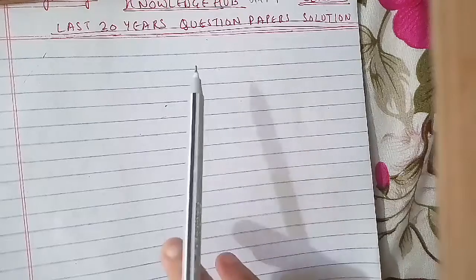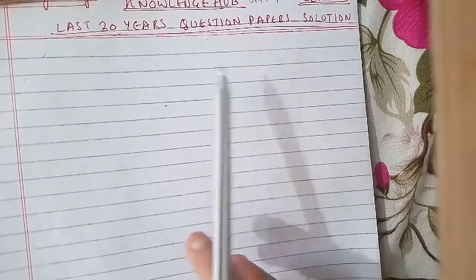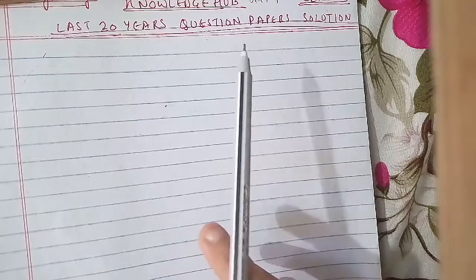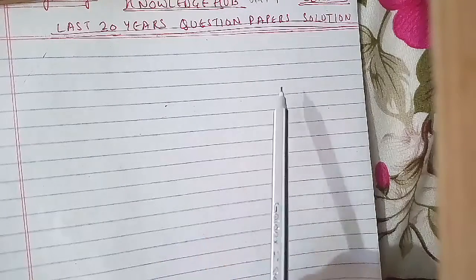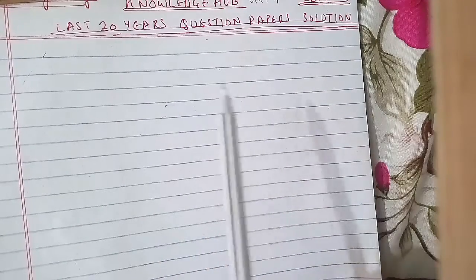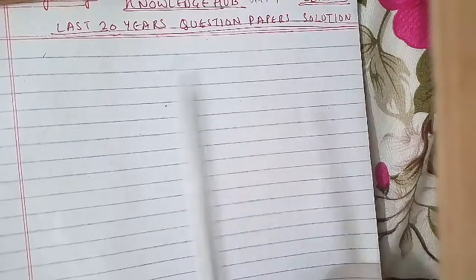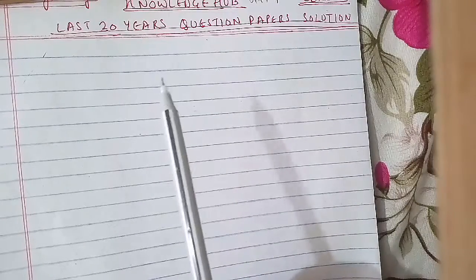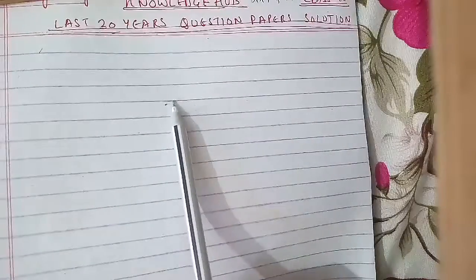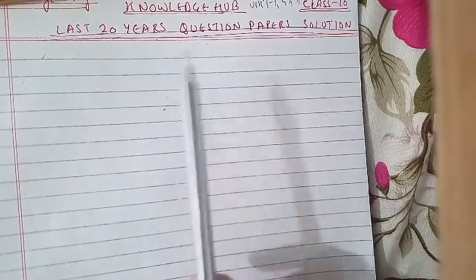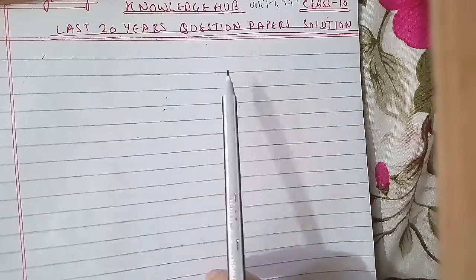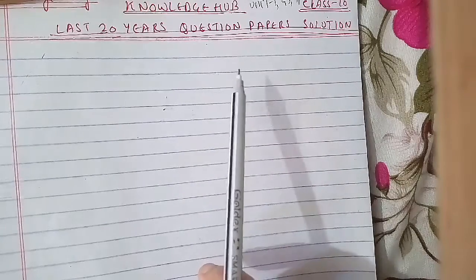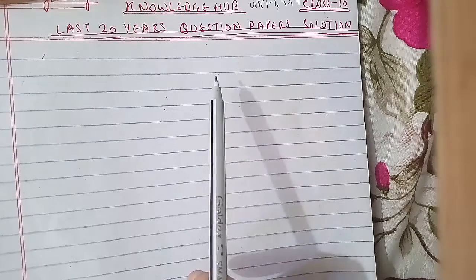Other than that, the first question is: define the term software, describe its various characteristics. This has been asked for 5 marks, and this we had done in your unit 1. Another question is: what is a flow chart, how is the flow charting technique useful for software development. This is also for 5 marks, and we had done it in unit 3. Another question: define software crisis, what are the possible solutions to present software crisis. This is from unit 1, also for 5 marks, that we had discussed.